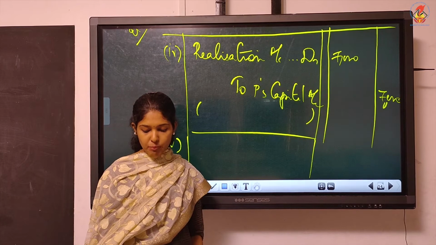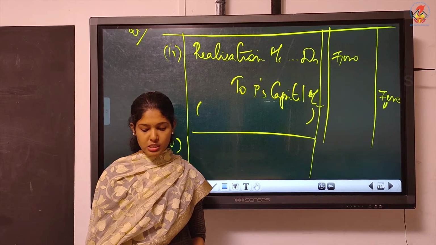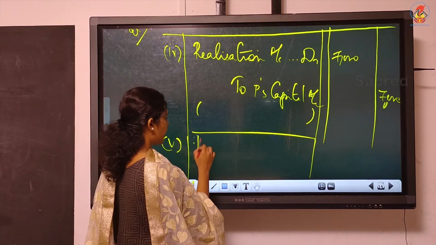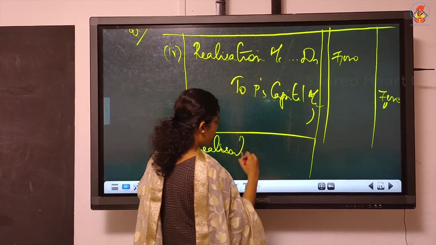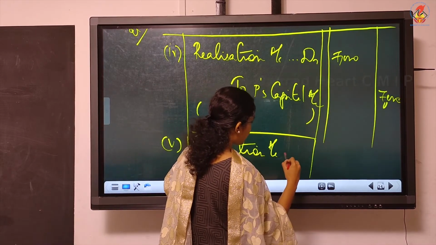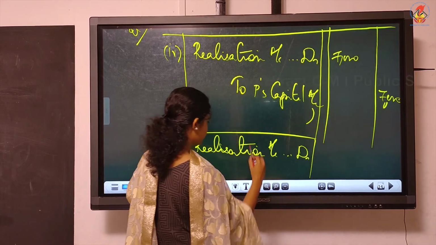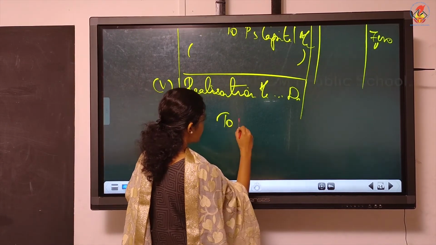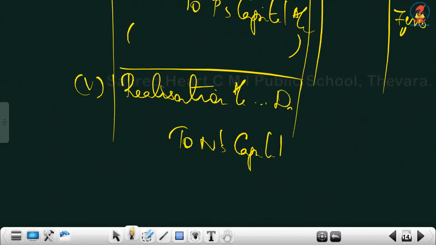N, a partner, was appointed to look after the dissolution process. He is to be given remuneration. Again the same entry, realization account debit to N's capital. What is the remuneration amount? 9,000.